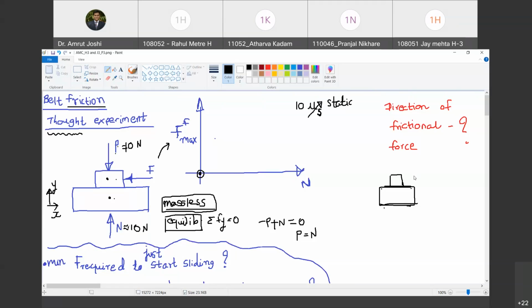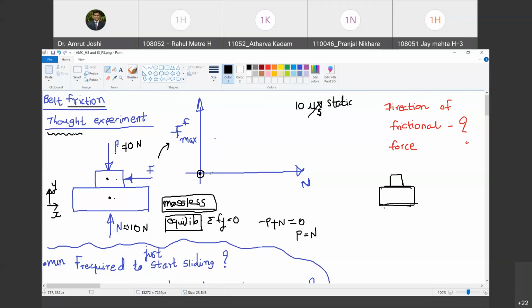So the blocks have not ventured into motion. There are two branches of mechanics: one is statics, another is dynamics. In dynamics, we deal with motion, whereas in statics, we deal with objects which are at rest. Do you agree with me? Yes, sir. These two blocks are at rest with reference to one another, and therefore we call this the coefficient of static friction, because motion has not yet commenced. Do you agree with me? Yes, sir.